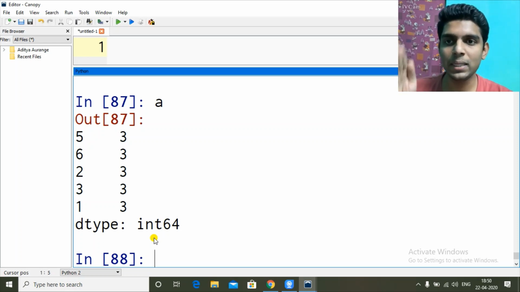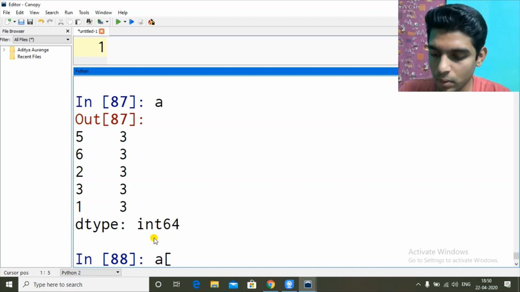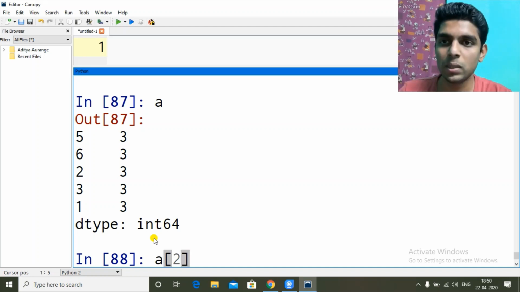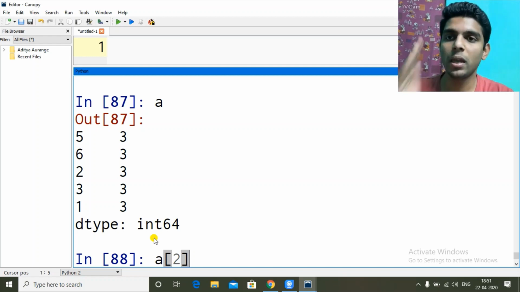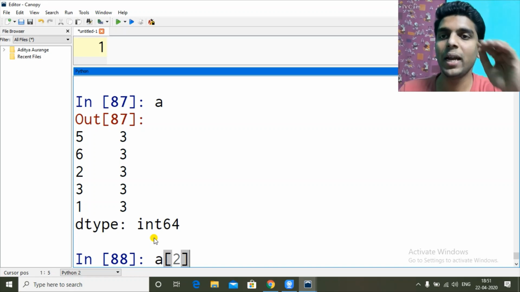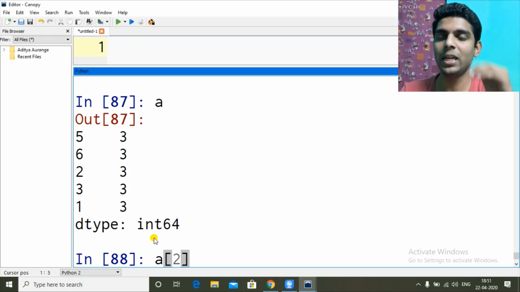If I had A, B, C, D or some values other than numeric values as index values, then A2 would have looked for the second value. So the third value: 0, 1, 2, the third value. But when I have numeric values, and I give a numeric value in the index, it will look for that index instead of the position. It will look for that value wherever it is, instead of looking at that place only. I hope you got it.